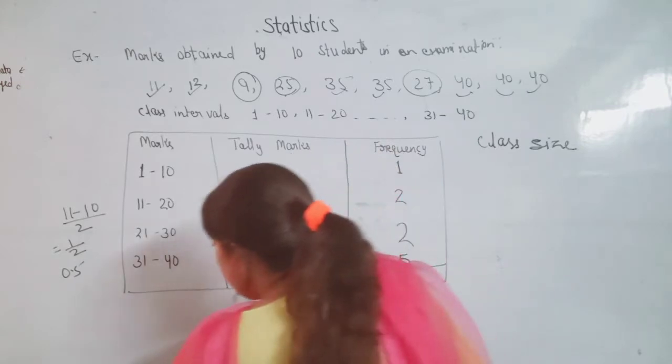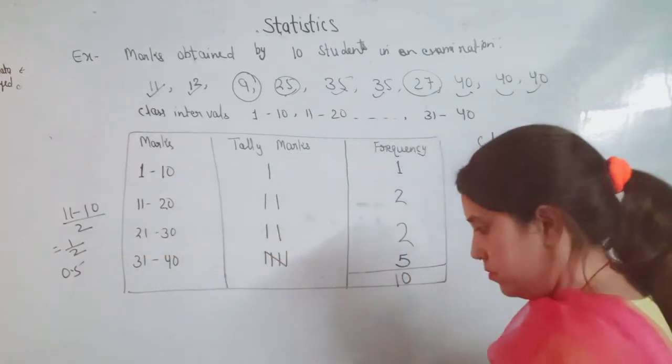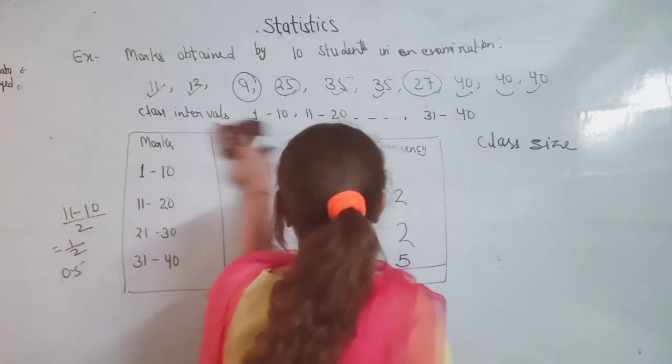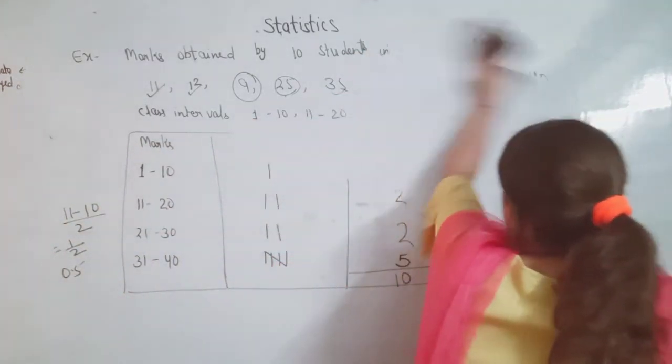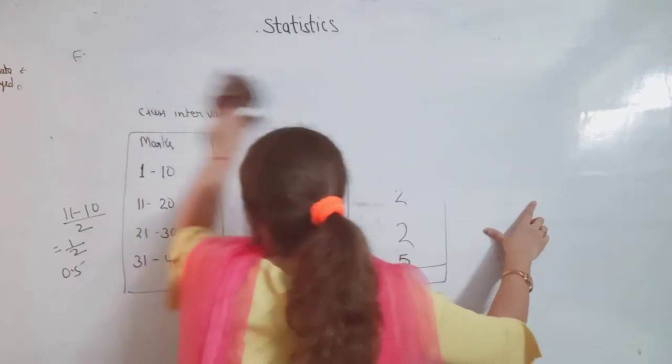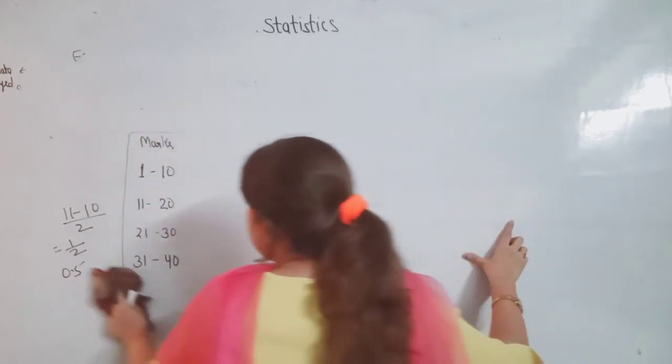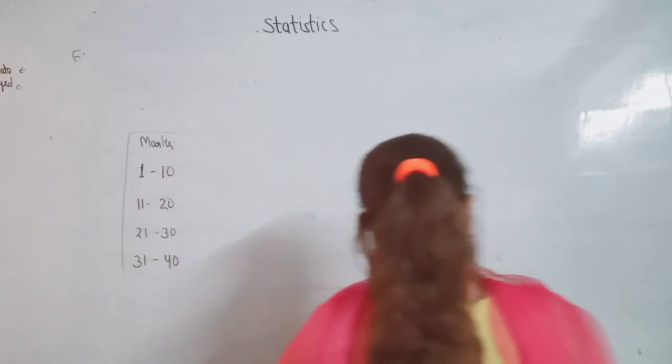Let's see how to convert it. First we find the adjusted marks.